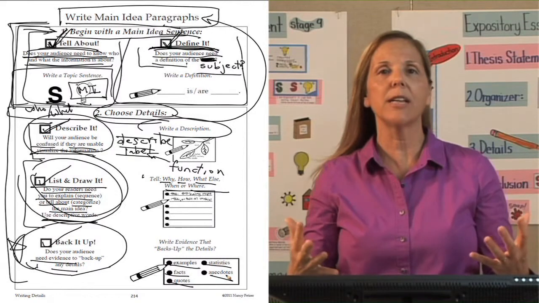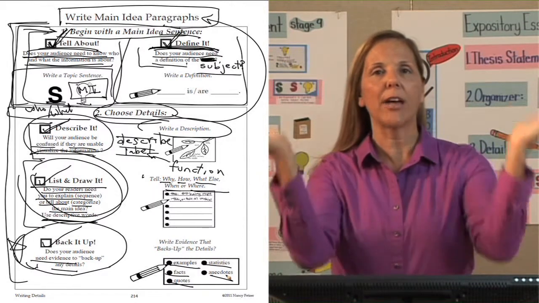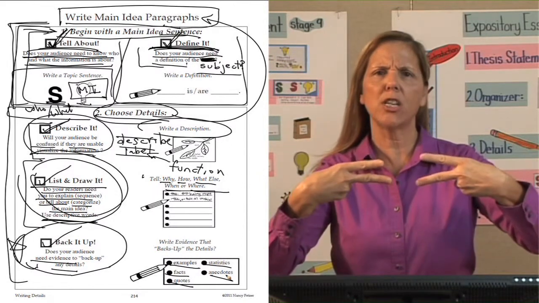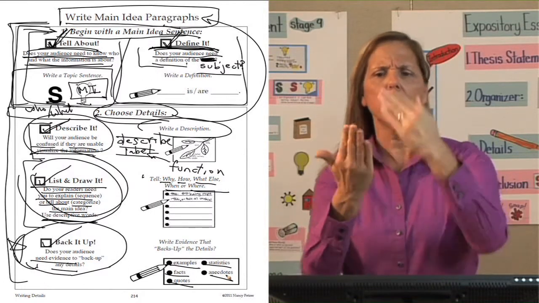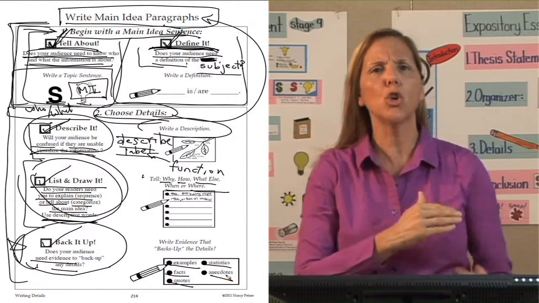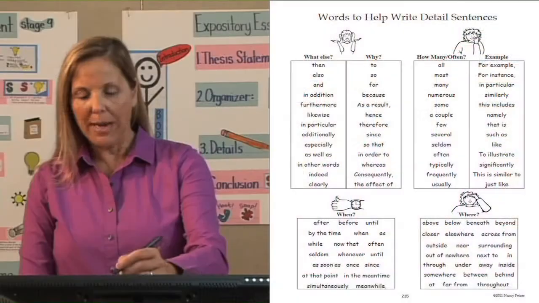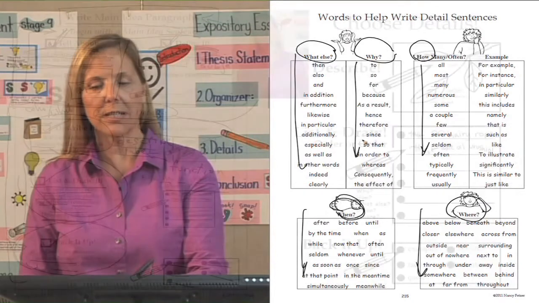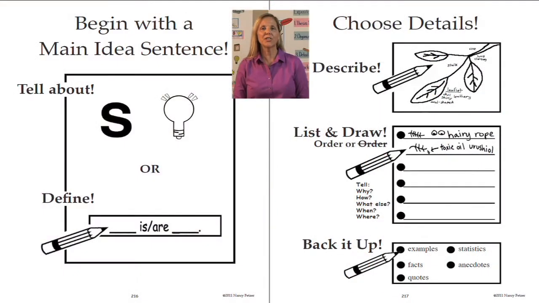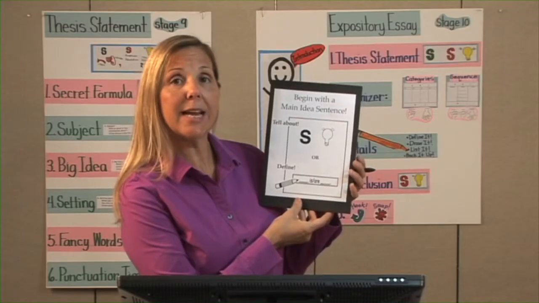Every time we have a main idea paragraph, we have our motion. Tell about our main idea. Do I need a definition? Let's write the details. Am I going to describe it, list and draw it? Do I need to back anything up? On page 215, these are helper words to write detailed sentences. On pages 216 and 217, we have our visuals, again with a main idea sentence.